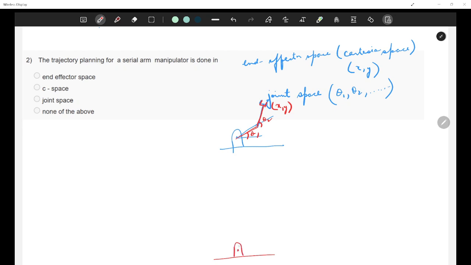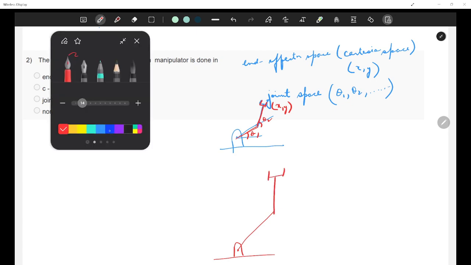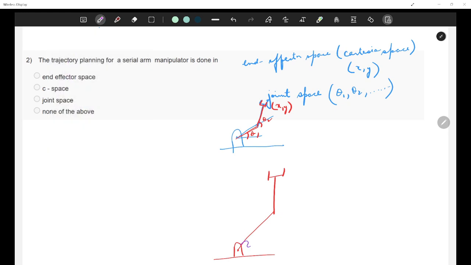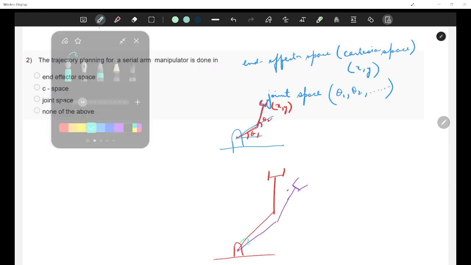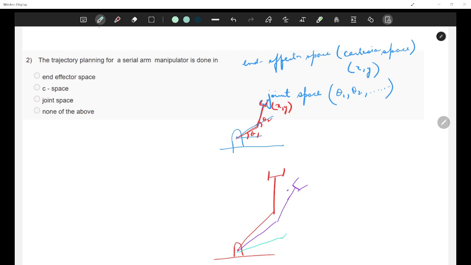Let's say this is your robot. This is one of your configurations. Now, let's say there is another configuration of the robot in which it comes at this position. Then there is another configuration of your robot in which it comes at this position. So all of these are different configurations of your robot.